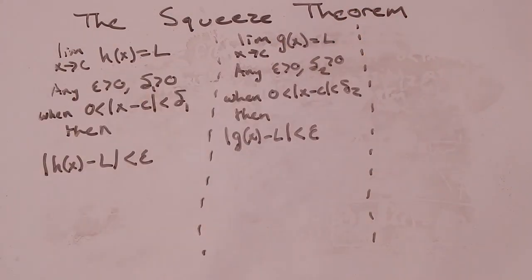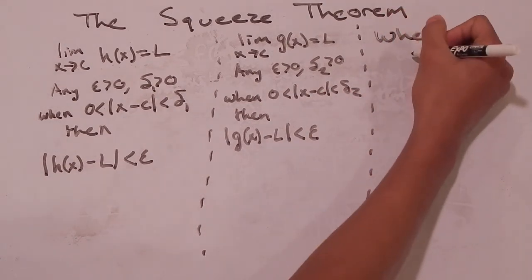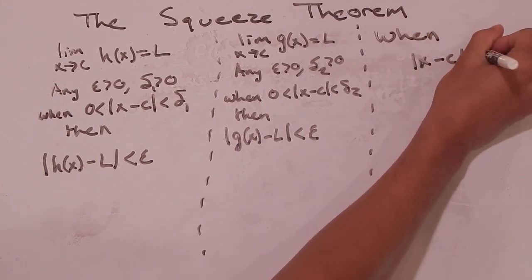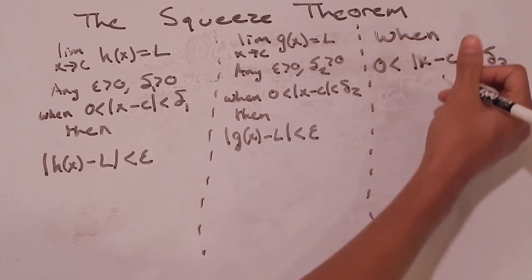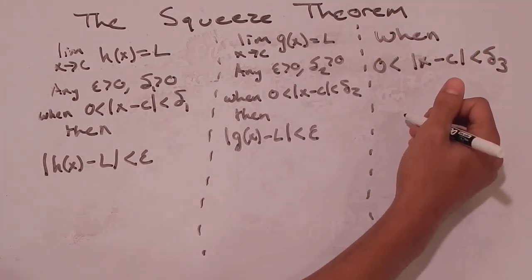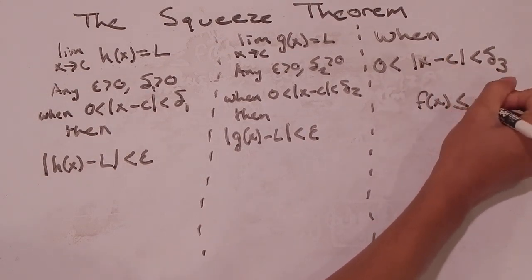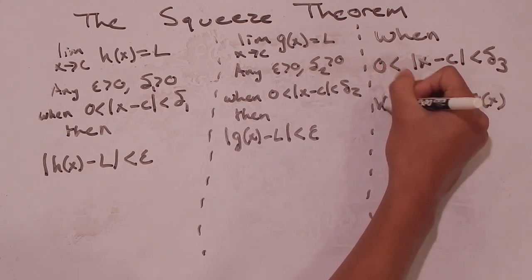And there's going to be one more thing we look at based on our very first assumption, which is that there is some interval that we're going to define by delta 3, so that when the absolute value of x minus c is less than delta 3 but greater than 0, we know that f of x is going to be less than or equal to g of x, but greater than or equal to h of x.